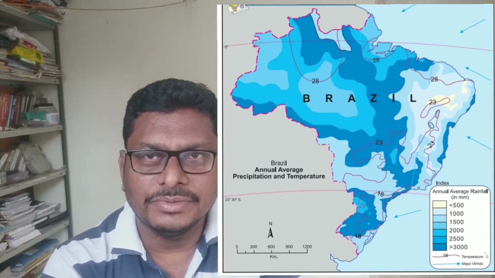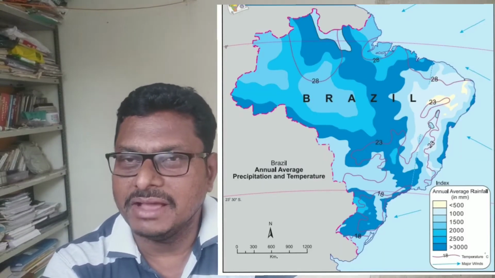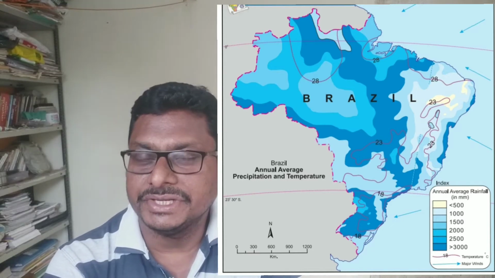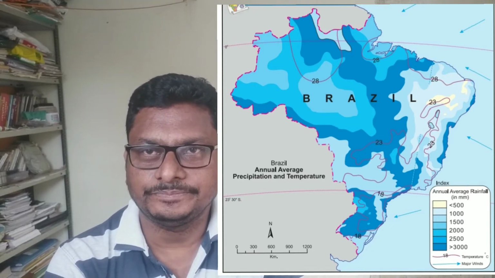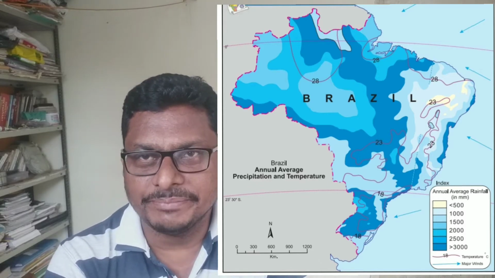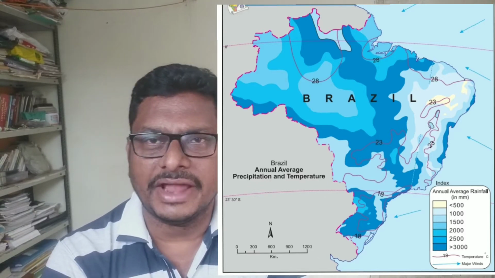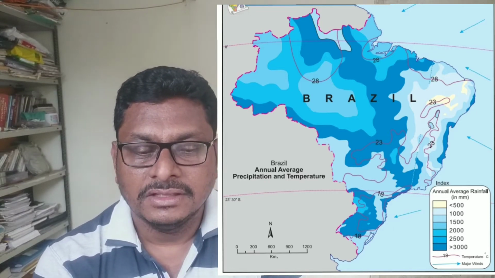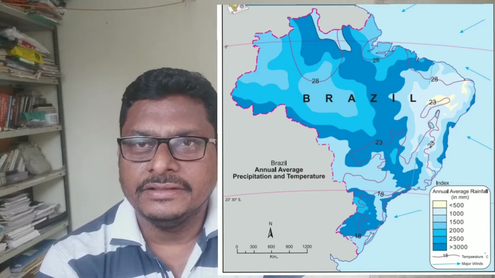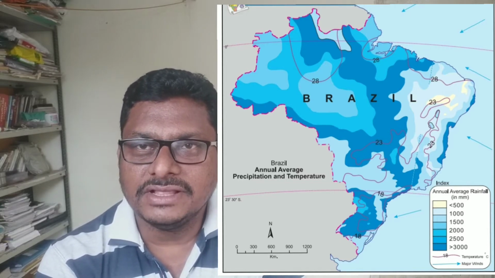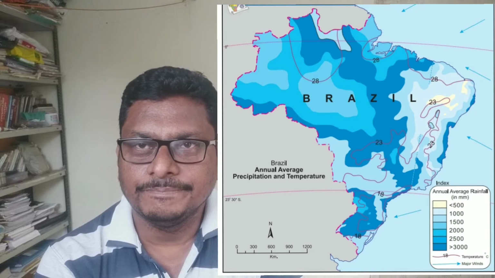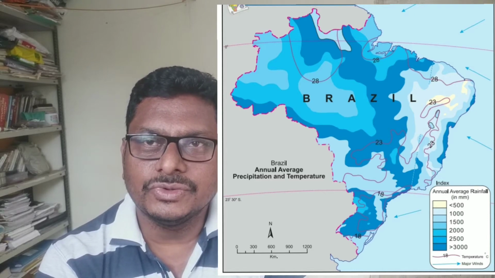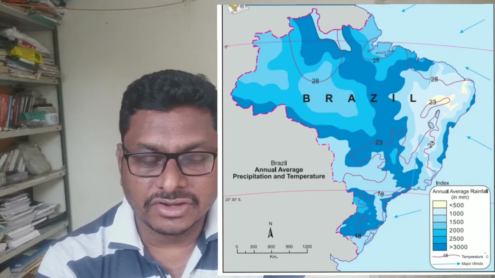Now, in your textbook, you may find a very interesting isotherm map of Brazil, which gives an idea about the annual average precipitation and the temperature of Brazil. Once you see this map, you will clearly get some ideas about the climatic condition of Brazil. This map indicates the average temperature as well as the average rainfall of Brazil, and with this map we come to know certain things about the climatic condition of Brazil.